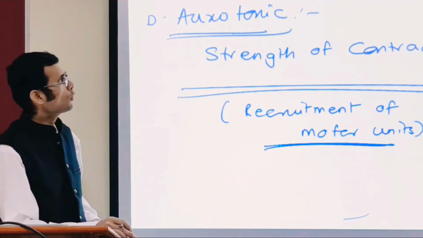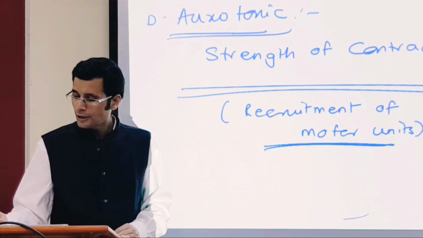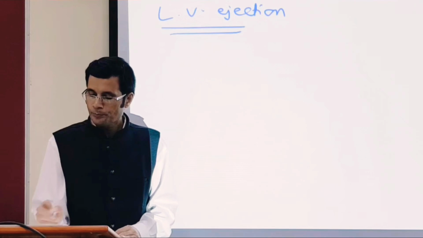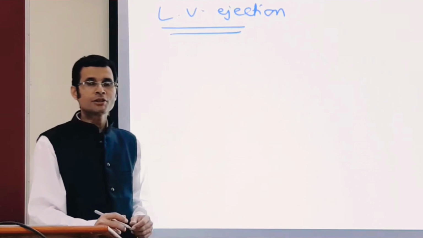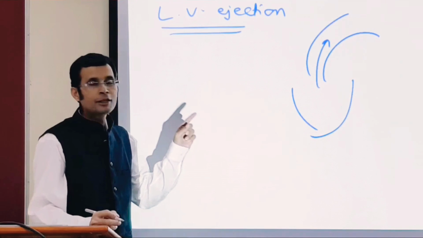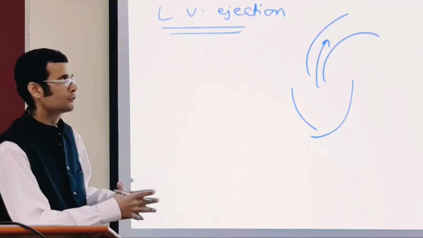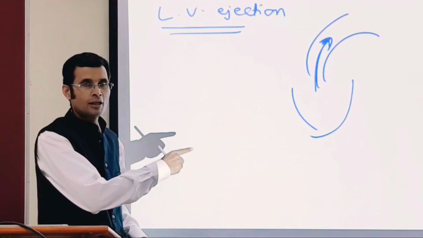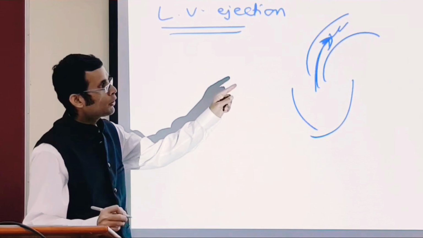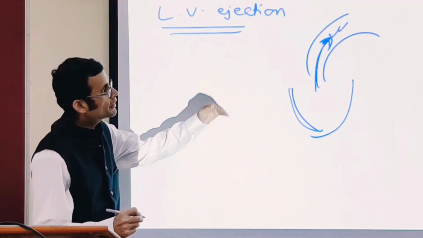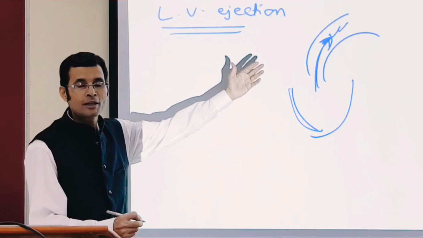One parallel example of this auxotonic contraction is in the heart. It is left ventricular systolic ejection. This is auxotonic contraction. Why? Because the left ventricle pumps the blood into the aorta during the systole. Now see, as the blood fills into the aorta, pressure is going to rise, and therefore the further outflow of the blood will be resisted.